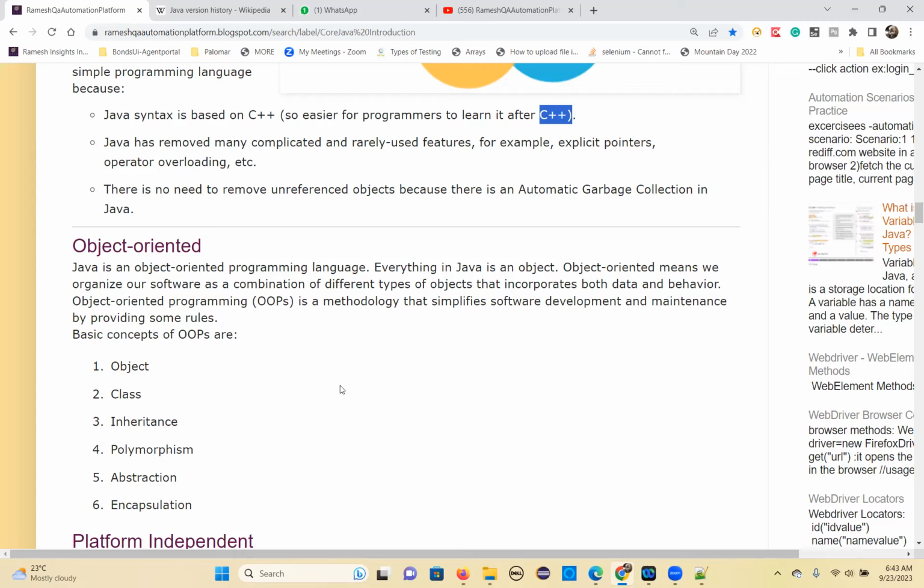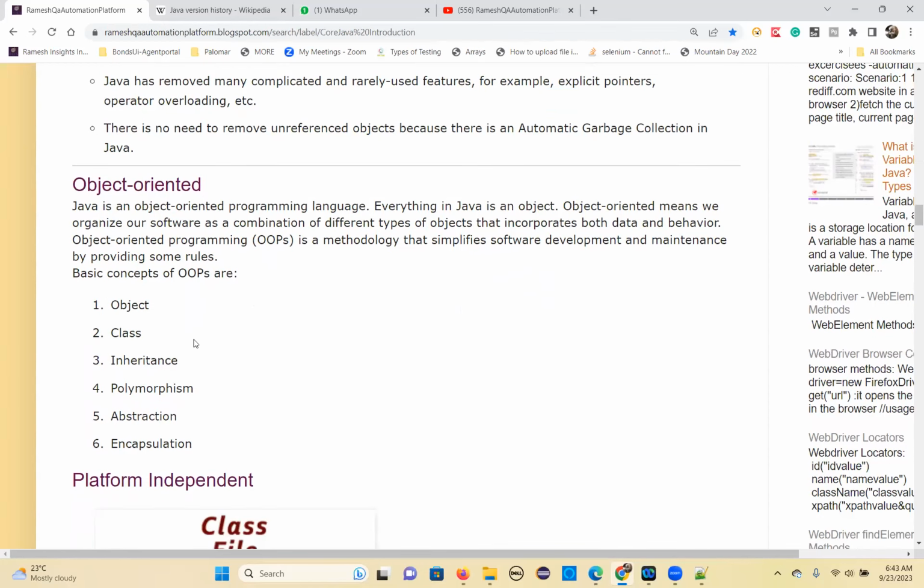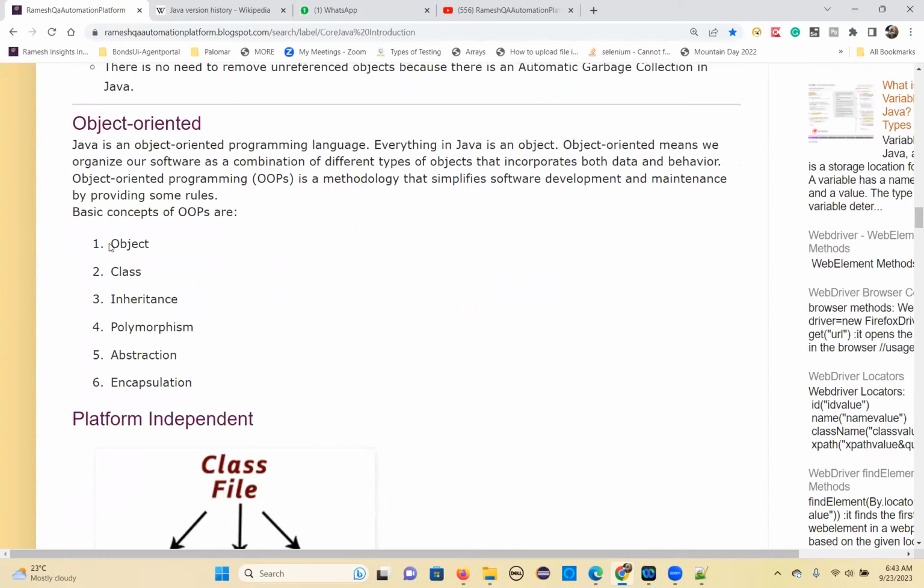Then you need to understand the OOPS concepts. The basic OOPS concepts, the object-oriented principles, are these six: object, class, inheritance, polymorphism, abstraction, and encapsulation.